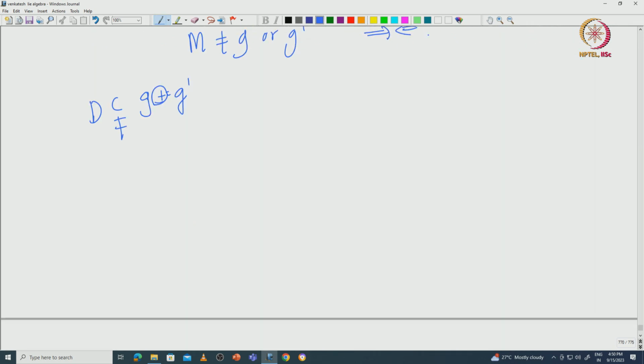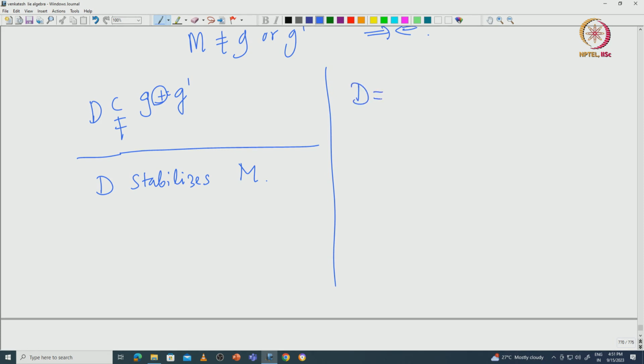So, now to complete the proof, we need to only check that D actually stabilizes capital M. To prove this, recall the definition of D as well as capital M. That will definitely help. D is nothing but the subalgebra generated by X alpha bar, Y alpha bar and H alpha bar, where alpha is coming from pi.